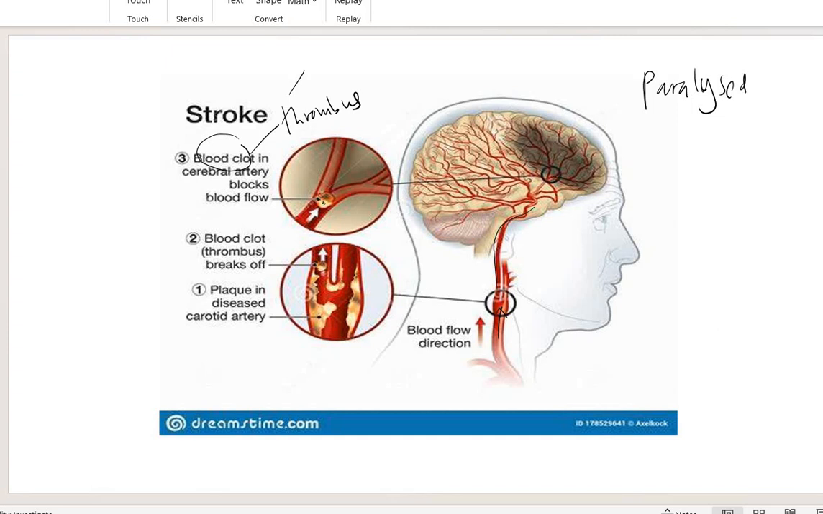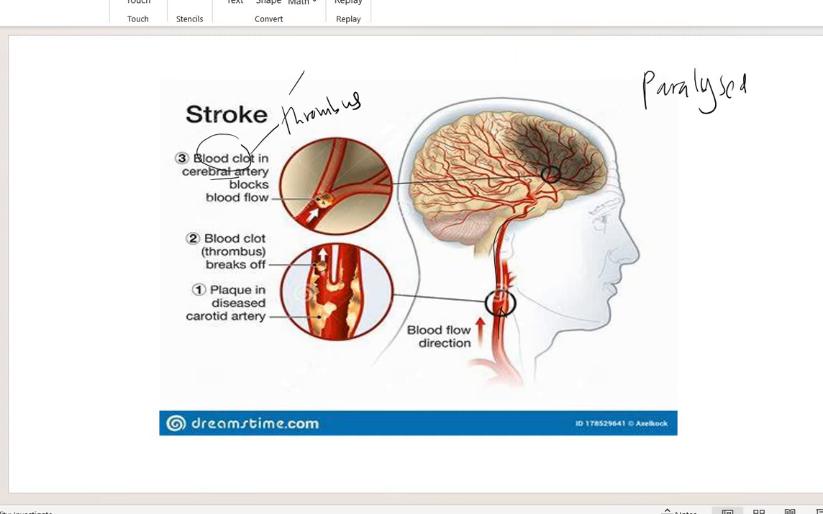Okay, so this is actually because of the blood clot that occurs in the cerebral artery, the artery that carries blood to the brain. When the blood clot occurs in this cerebral artery, it will block the blood flow, so the blood cannot enter or cannot go to the brain. So the brain will not get enough oxygen, so it can cause stroke. Then this also can cause a person to become paralyzed. Because actually the diseases are related to each other.